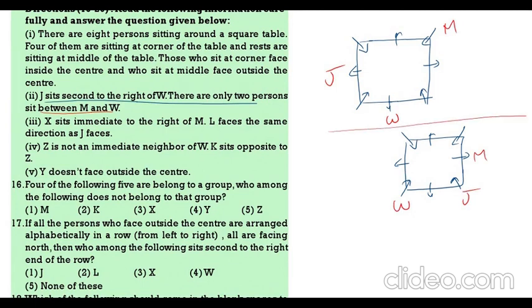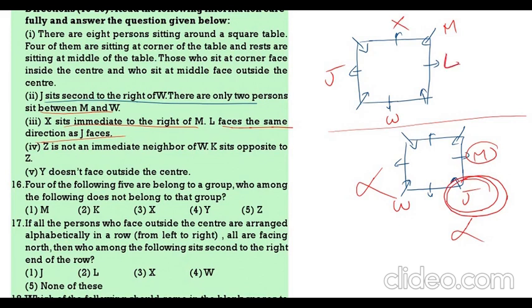There are 2 persons between W and M. X is on the immediate right of M. That means X is on the immediate left of M. Already immediate left of M we are having J, so we can't take X. So this is wrong. X is on the immediate right of M, so X will come here. Second one is wrong. Then L faces the same direction as J. That means L is facing outside, J is facing outside, so L also should face outside. So L should come here.